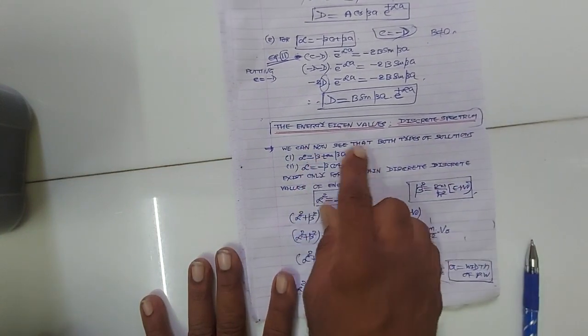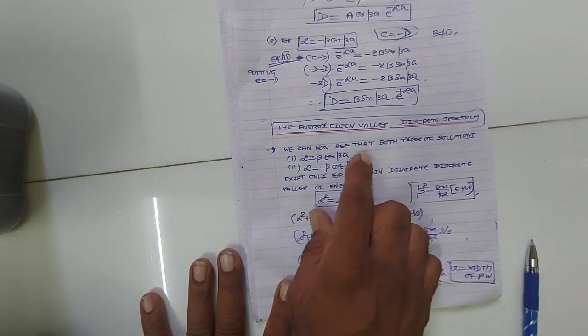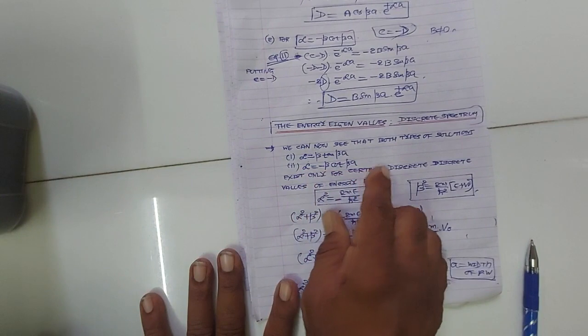The first type of solution is alpha equal to beta tan beta a. From the four continuity conditions, we obtain two solutions. Alpha equal to beta tan beta a is the first type of solution, and the second type of solution is alpha equal to minus beta cot beta a.